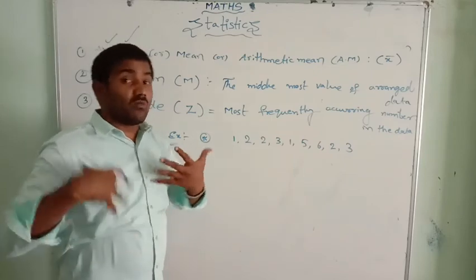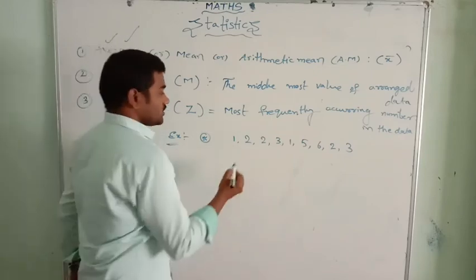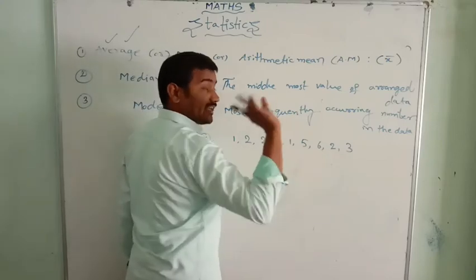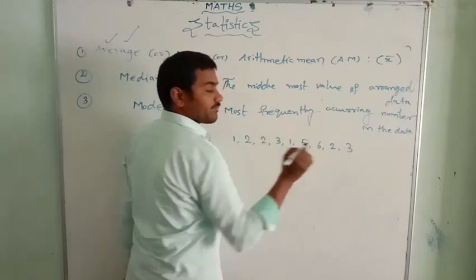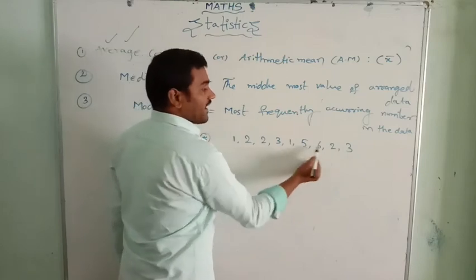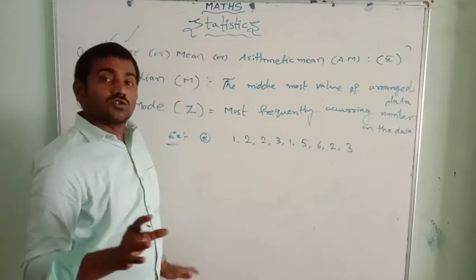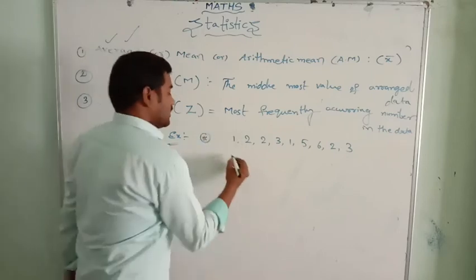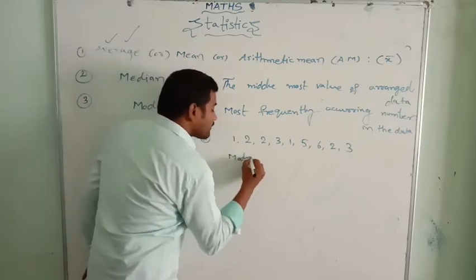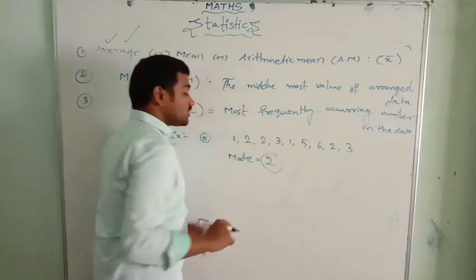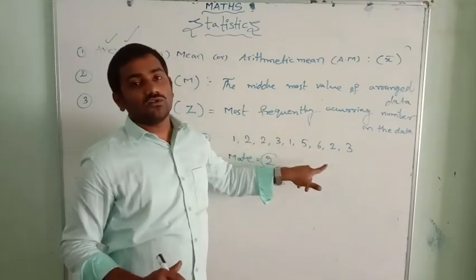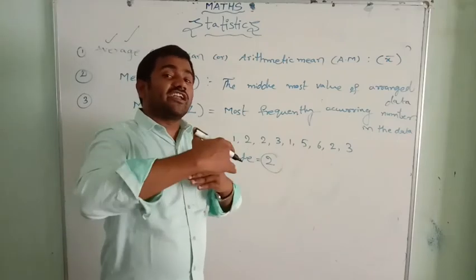That is called the mode. 1 is repeating 2 times, 2 is repeating 3 times, 3 is repeating only 2 times, 5 and 6 only once. Therefore mode equals 2, because 2 is repeating the most number of times in this data.